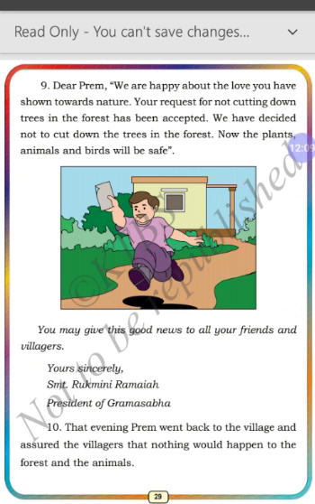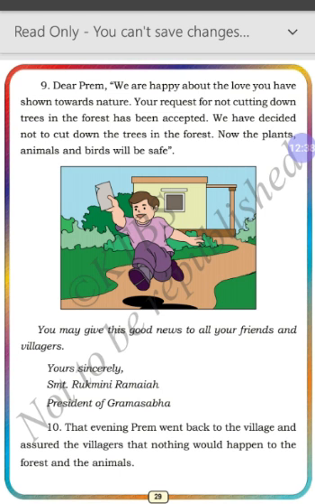Your request for not cutting down trees in the forest has been accepted. That means what request he made, that is accepted. That means the trees will not be cut down. We have decided not to cut down the trees in the forest. Now the plants, animals and birds will be safer. You may give this good news to all your friends and villagers.